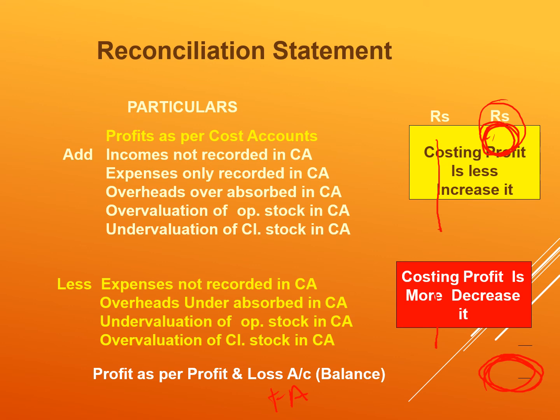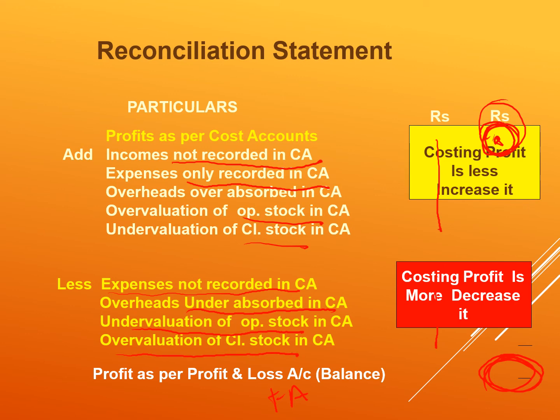So already we have discussed these items. Let me read them out. Profit as per cost accounts, add incomes not recorded in CA. Then expenses only recorded in CA, overheads over absorbed in CA, overvaluation of opening stock and undervaluation of closing stock. So all these items should be added to this profit. Then you have to deduct these items: expenses not recorded in CA, overheads under absorbed in CA, undervaluation of opening stock in CA and overvaluation of closing stock in CA.